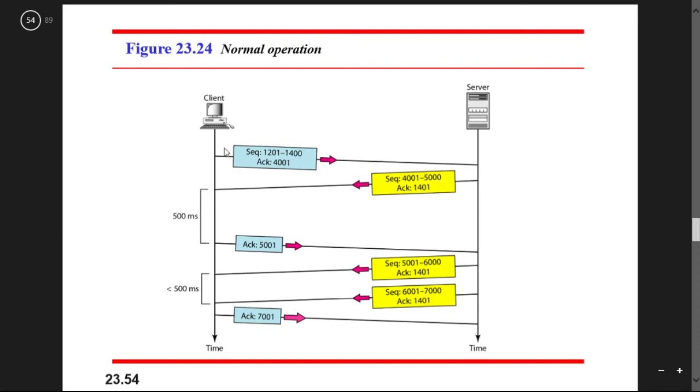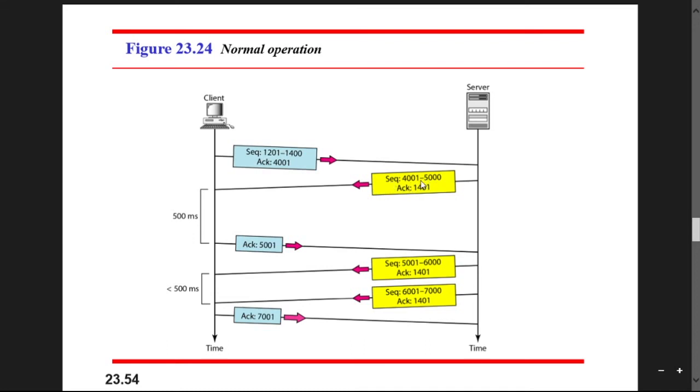Here the sequence number and acknowledgement values are sent. The server sends the sequence numbers 1201 to 1400, the sequence of data, and the acknowledgement ACK 4001 is also sent, and here the acknowledgement is also received. That means at first the connection should be established, so that's why this is going on.